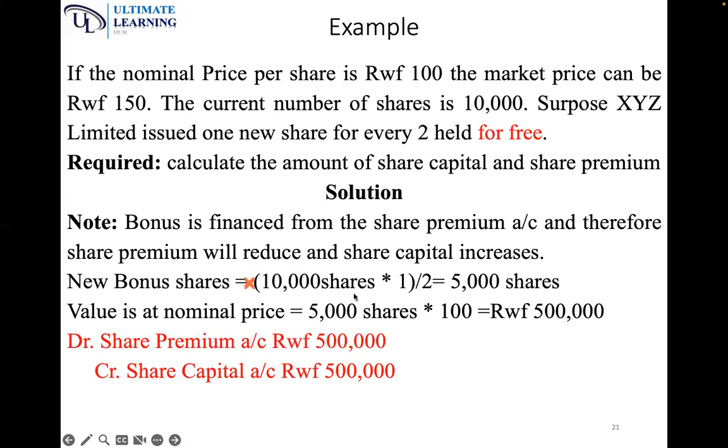So you take 10,000 times 1 divided by 2 because it was 1 for every 2, to give you 5,000 shares. And then you get the value, nominal price times 5,000, to give you 500,000. And you debit share premium. Why do we debit share premium? Can somebody respond to me in the chat? Why do we debit share premium?